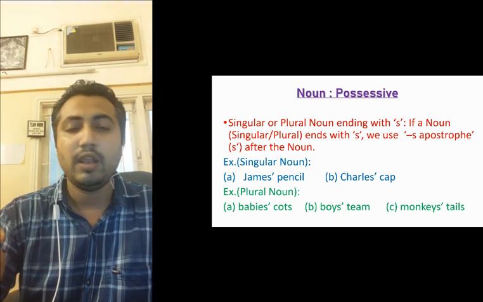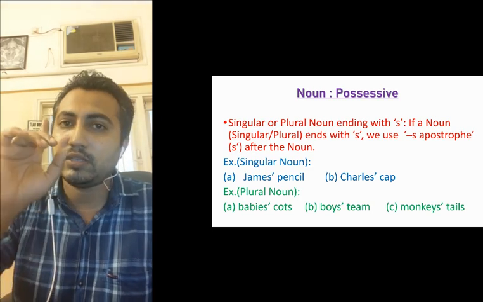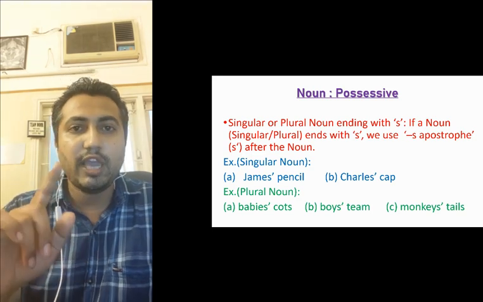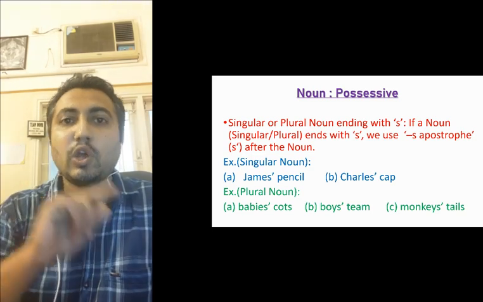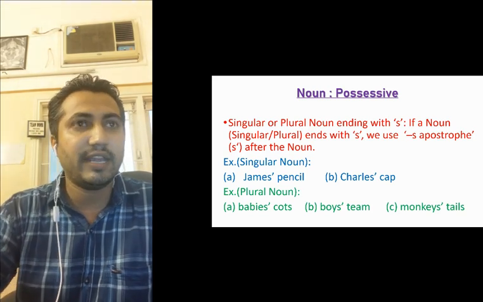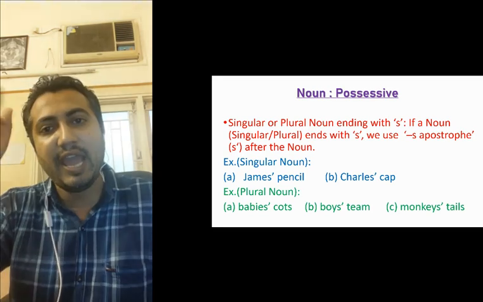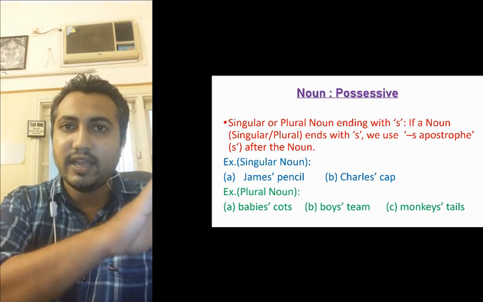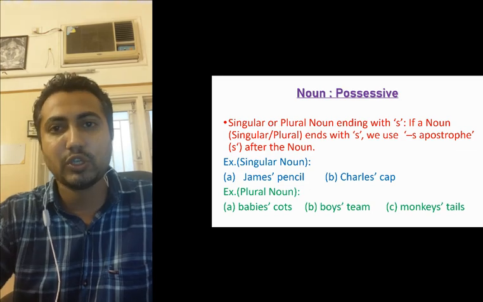For example, James. James is the name of one person, a singular noun, but it ends with s. So how do we make it possessive? James' pencil. There is an apostrophe after s, and no extra s. If there is already an s at the end, we only need to put an apostrophe.